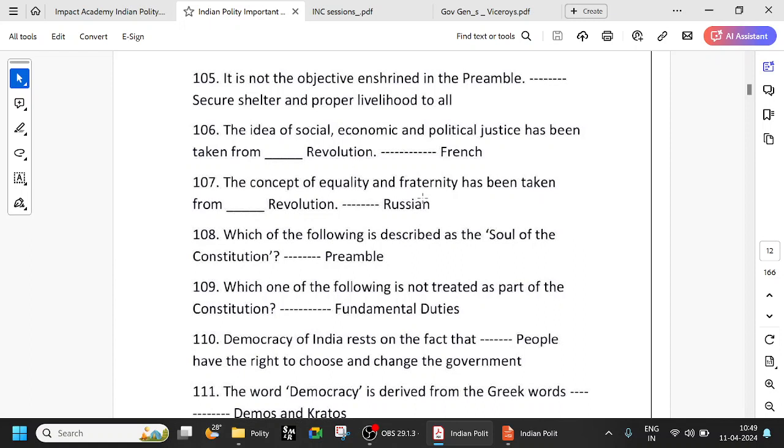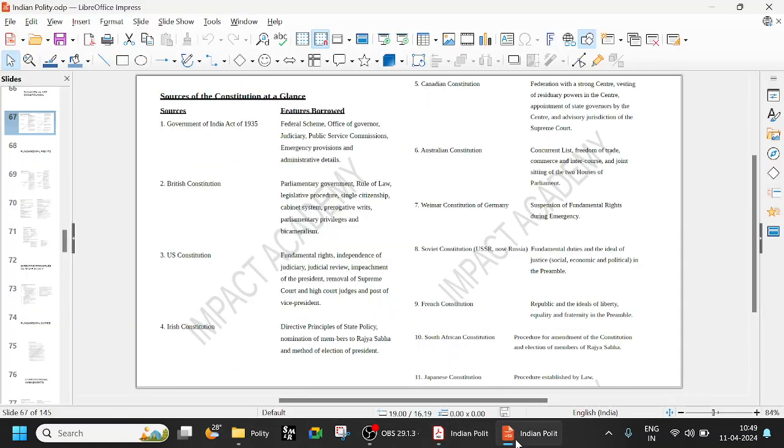The concept of equality and fraternity has been taken from the Russian Revolution. So here we are talking about the revolutions, not the constitution. The features have been borrowed from the constitution, and from the USSR, the Soviet Union, we have taken the fundamental duties and the ideal of social, economic, and political justice.